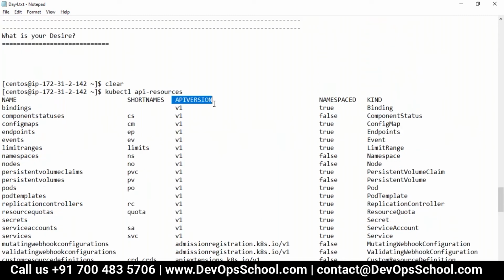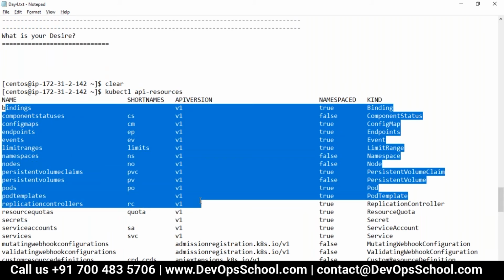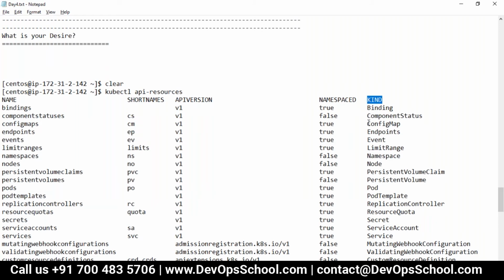So what is this API version? And if I go a little further, here I see namespaced. The question is, what is a namespace? Guys, don't confuse it with the namespace at the kernel level which you discussed. Here namespace is different, I'll discuss it with you. And here you have true, false, true, false, so some of them are true, some are false. We should understand that. And here is kind, which is something we need to write in YAML. This is case sensitive, so I'll show you this also.